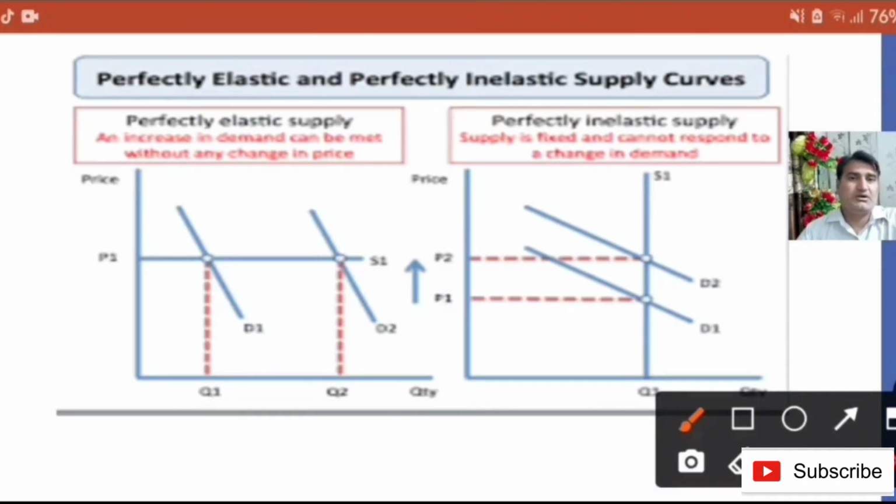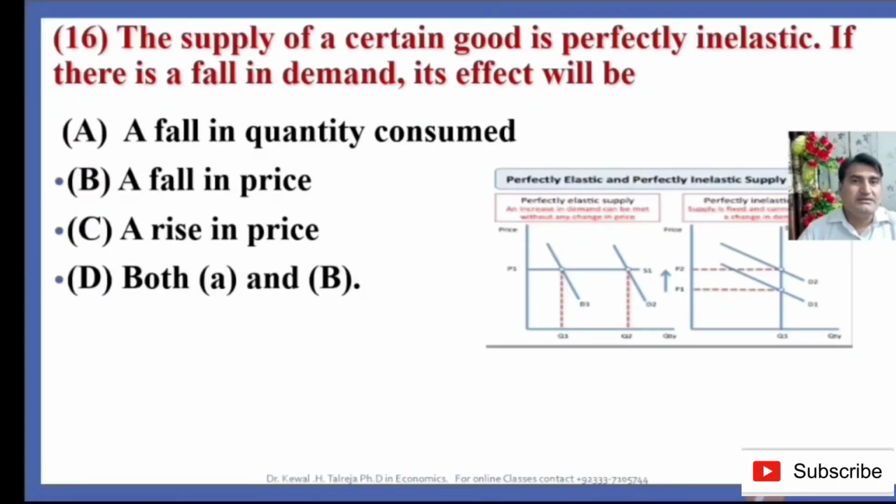So increase in demand increases the price, decrease in demand decreases the price. Demand decreases, supply is fixed, which means that there is a fall in price. So B is the right answer.